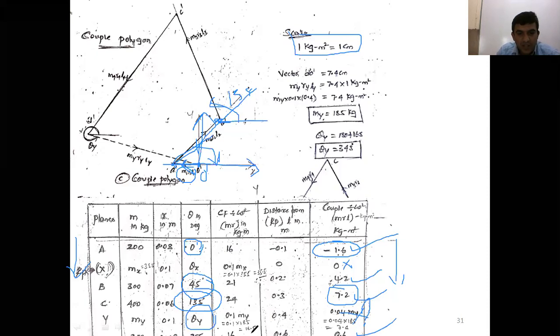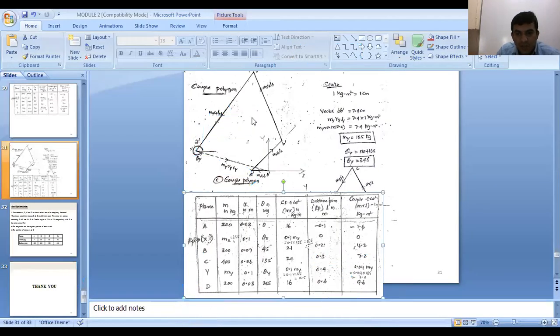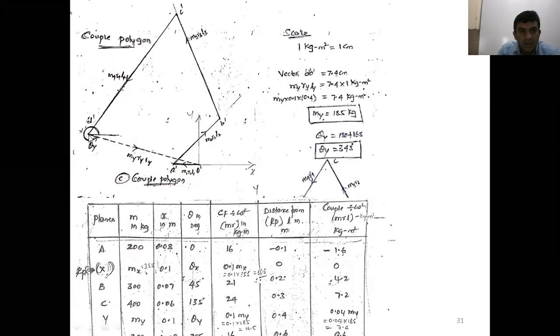The last one is the D mass. That is 9.6, and its orientation is given as 255 degree. You measure 255 degree from here, and along the 255 degree line draw M4 R4 L4.